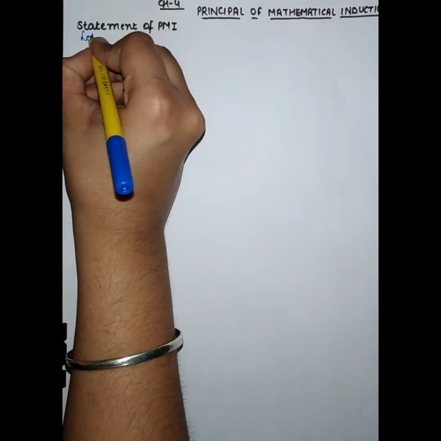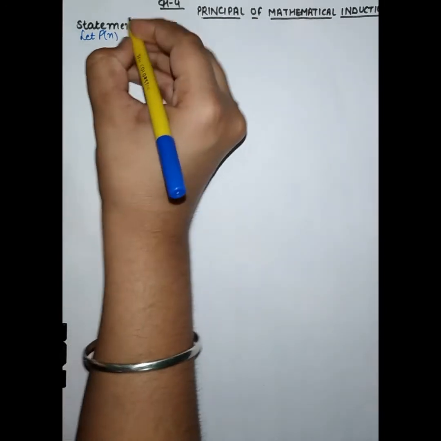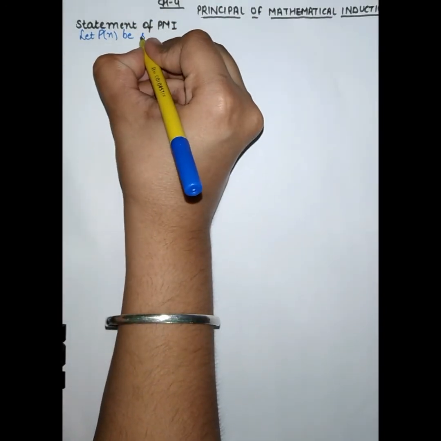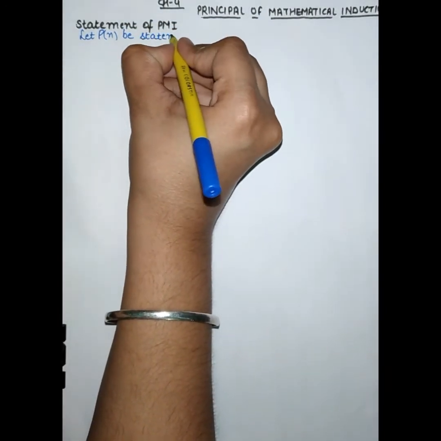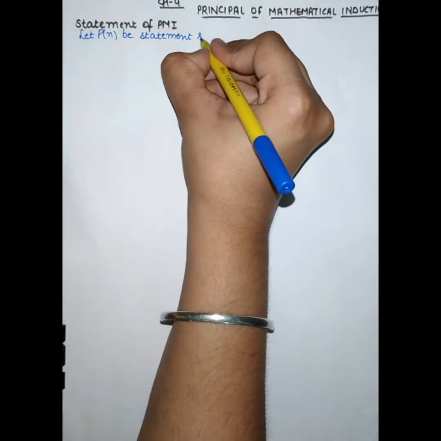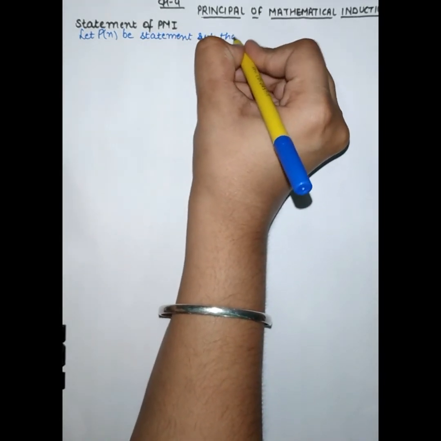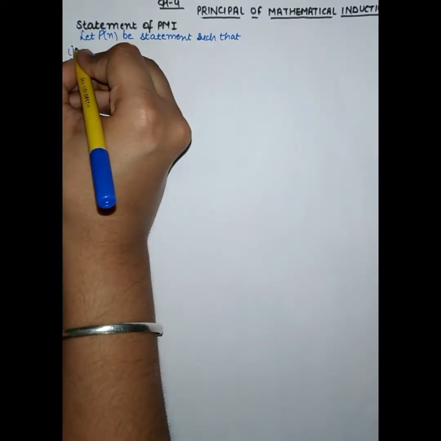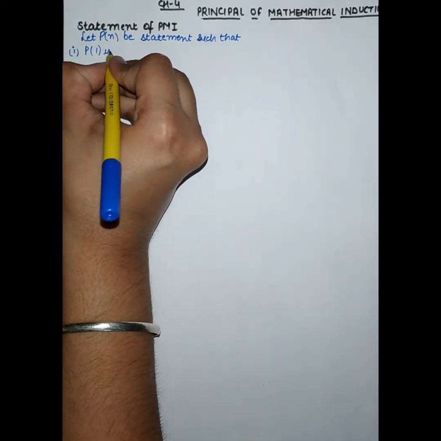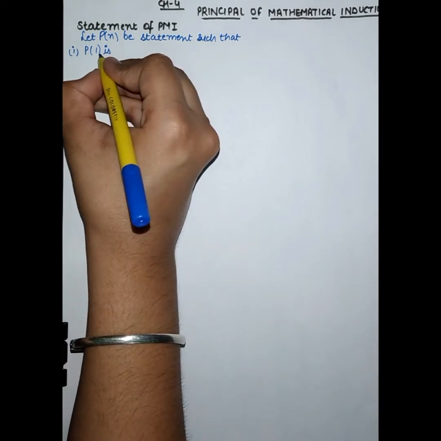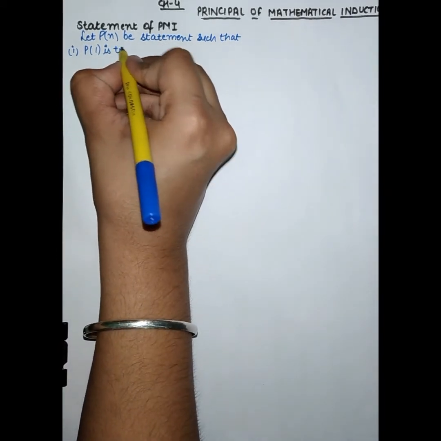Hello everyone, we are starting our chapter number 4, Principle of Mathematical Induction. Statement of PMI, the Principle of Mathematical Induction, is: let Pn be the statement such that P1 is true, means n is equal to 1, the result for n is equal to 1 is true.